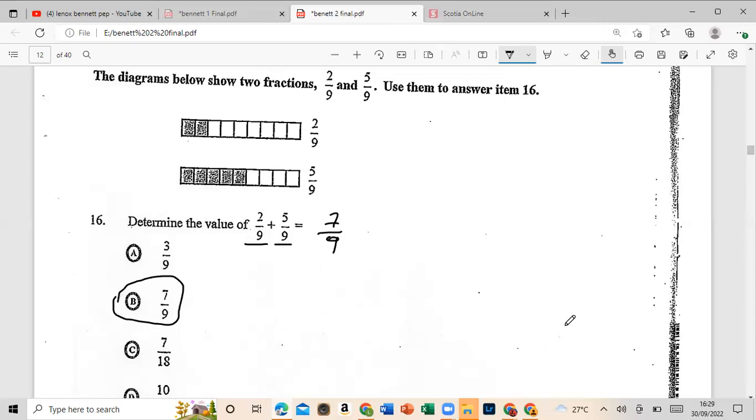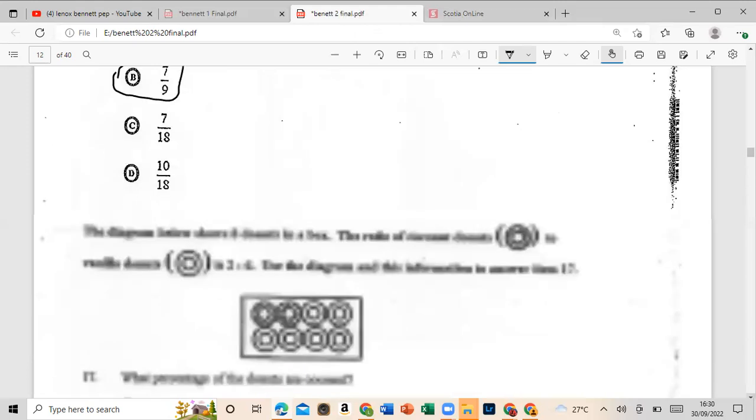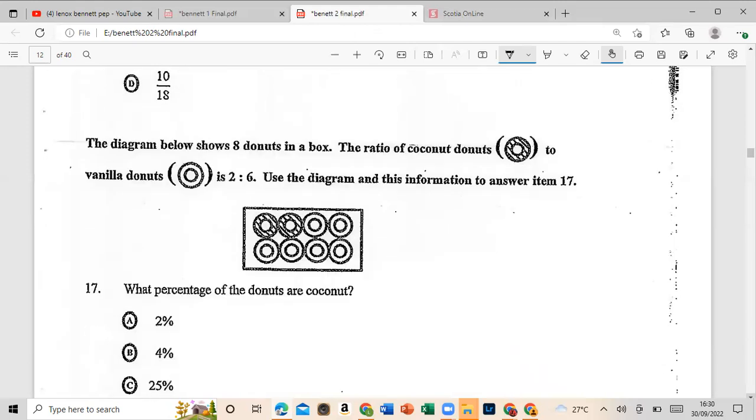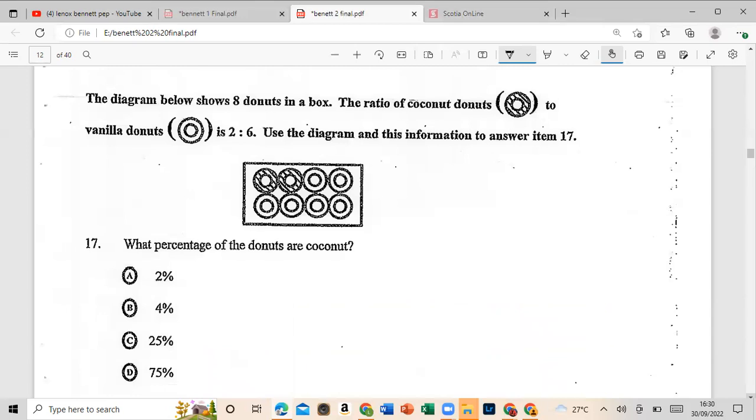All right, let's move on to number 17. It says the diagram below shows 8 donuts in a box. The ratio of coconut donuts to vanilla donuts is 2 to 6. Use the diagram and the information to answer item 17. Remember, guys, they say it's 2 to 6. So let us write it. Always write the information. So we have coconut to vanilla.